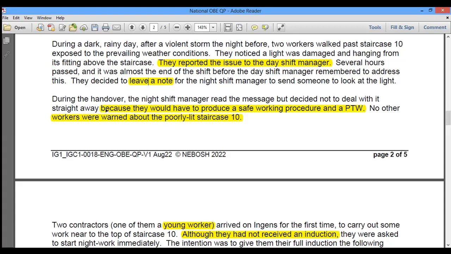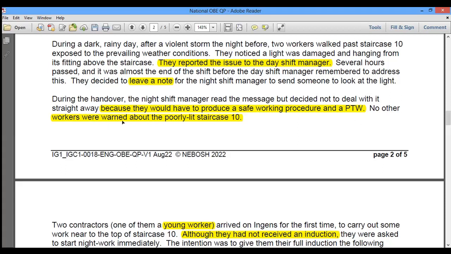The reason was there is a procedure to be followed for rectifying the hanging light, and he has to apply and get a permit to work to resolve the issue. It means the organization has a complicated procedure. That's why the night shift manager is not ready to fix the current situation, and that's why he neglected the unsafe condition. It's also a management failure.